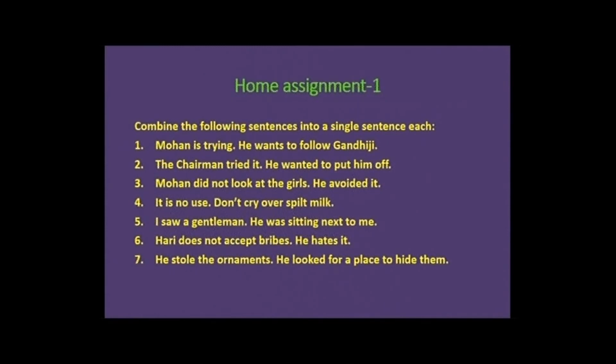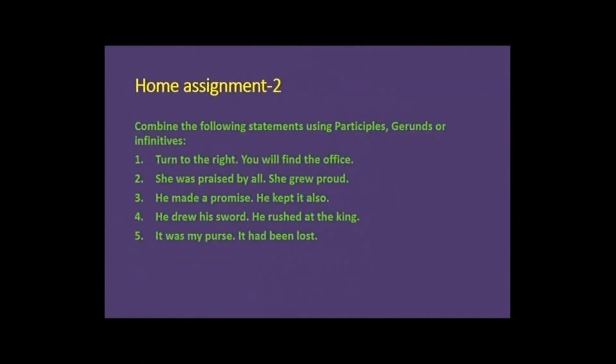Let us read the sentences once again. Mohan is trying. He wants to follow Gandhiji. The chairman tried it. He wanted to put him off. Mohan did not look at the girls. He avoided it. It is no use. Don't cry over spilt milk. I saw a gentleman. He was sitting next to me. Hari does not accept bribes. He hates it. He stole the ornaments. He looked for a place to hide them.